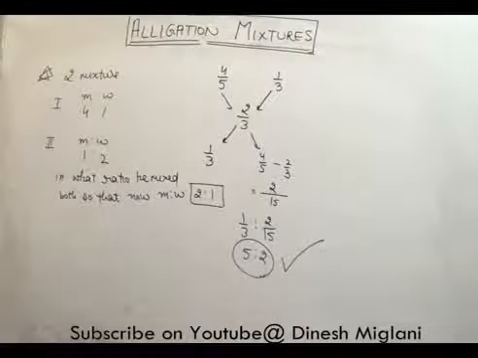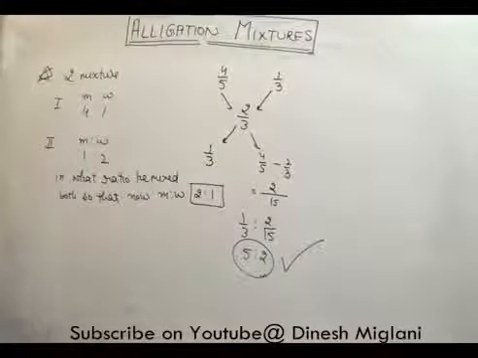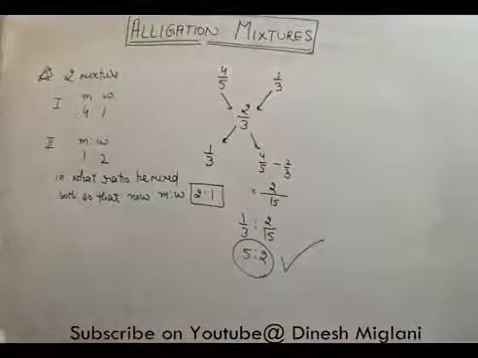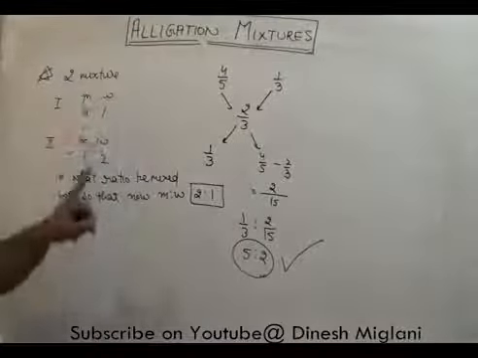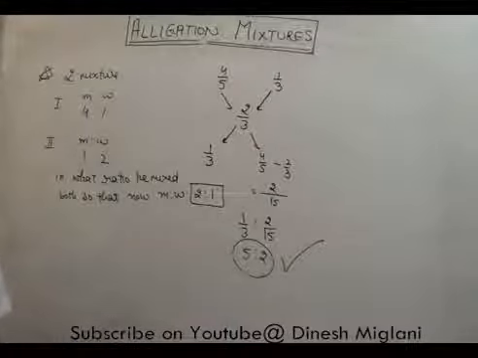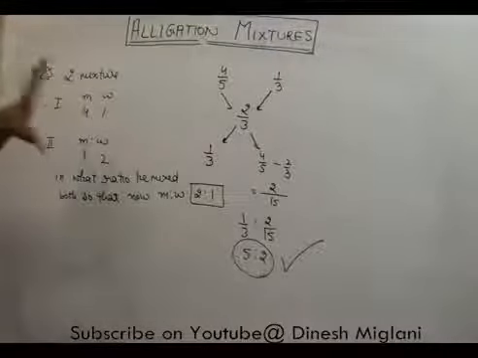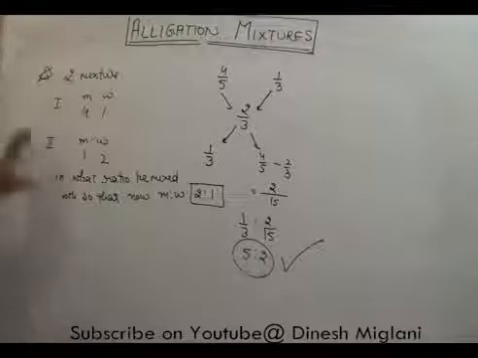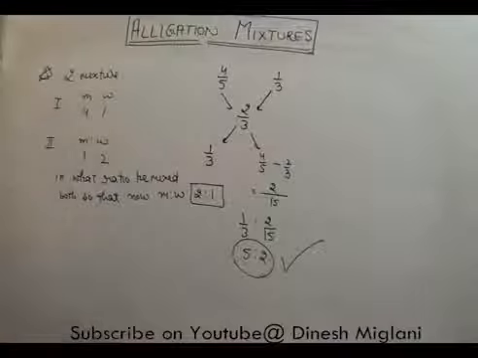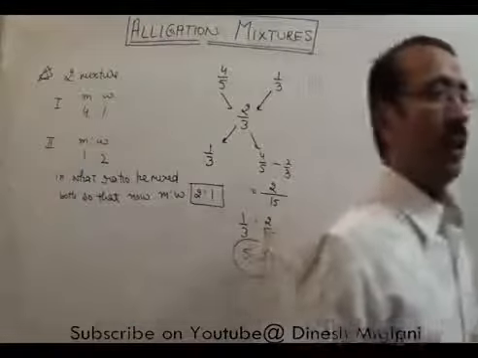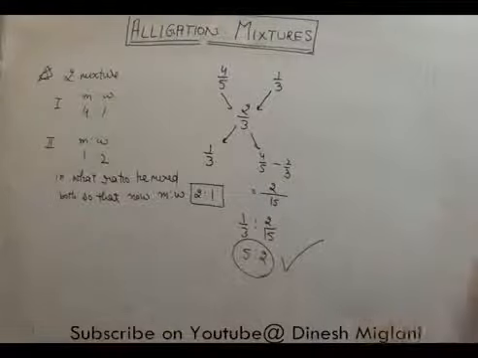It means if these two mixtures are mixed in the ratio of 5:2, the resultant solution contains milk and water in the ratio of 2:1. Pay attention to what we have done. Suppose you have two mixtures, first milk and water, second milk and water, right? We have to mix both, and in the mixture the milk to water ratio is 2:1. How can we answer this statement?